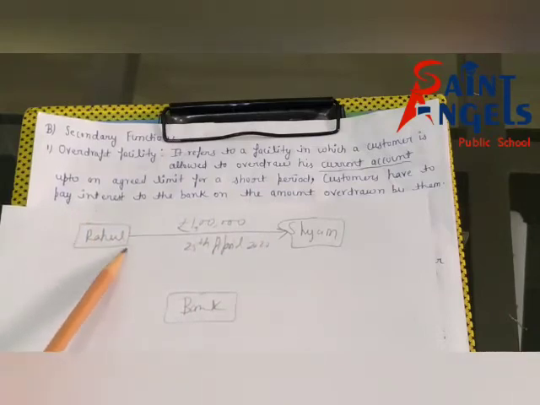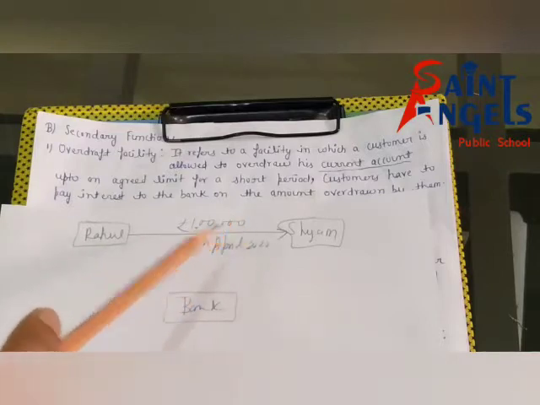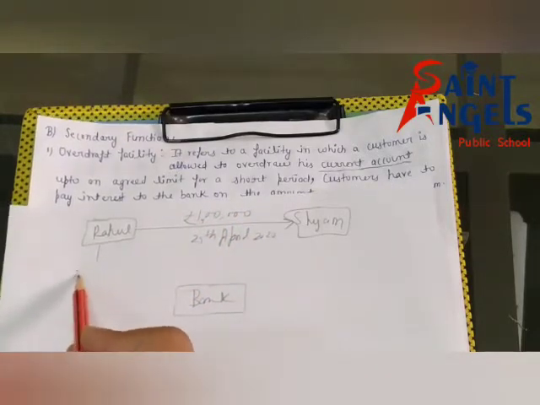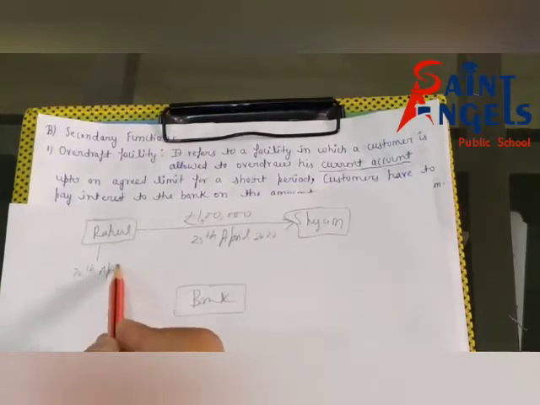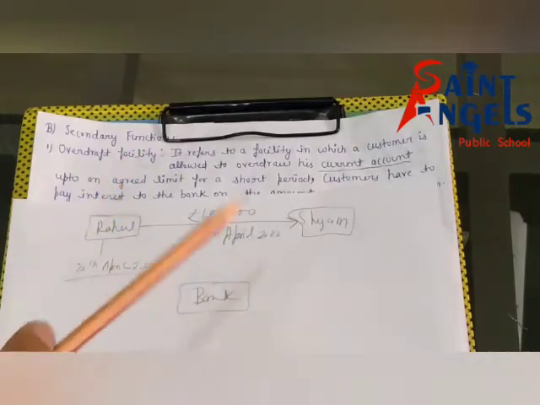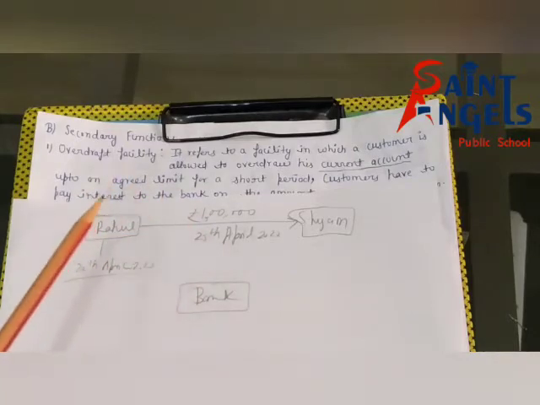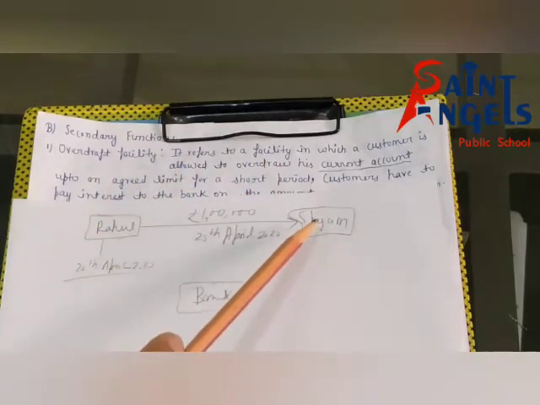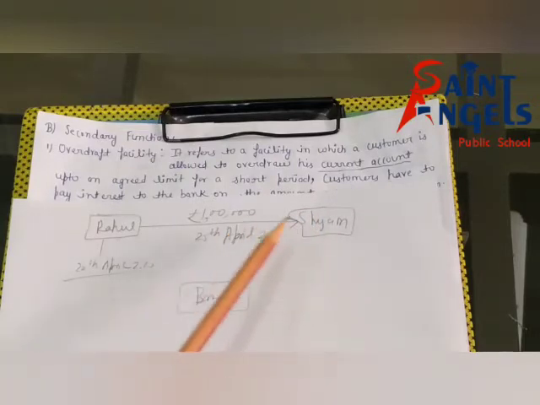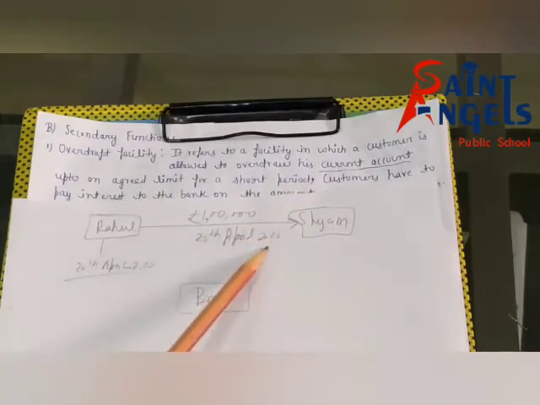But Rahul has an emergency need of rupee 1 lakh on 20th April 2020. You know that Rahul can't take money from Shyam because maturity date of bill is 25th April 2020.